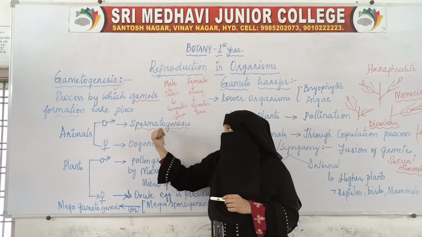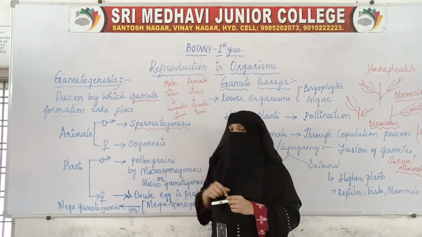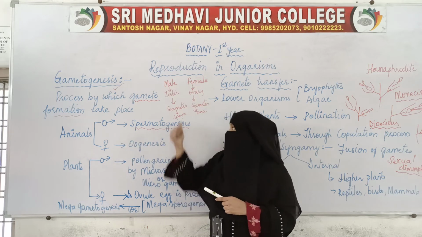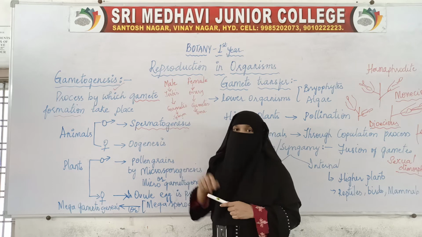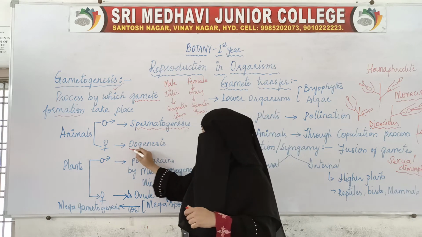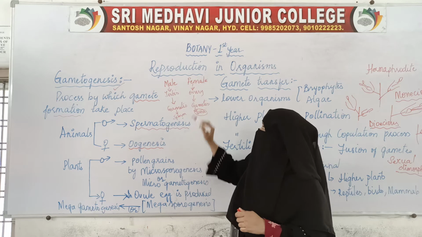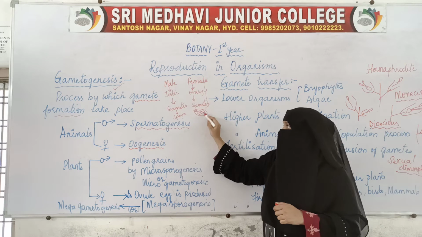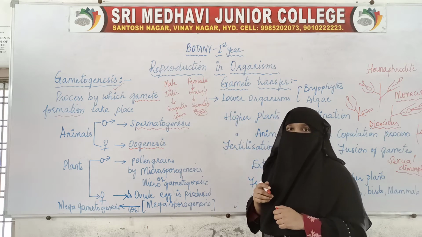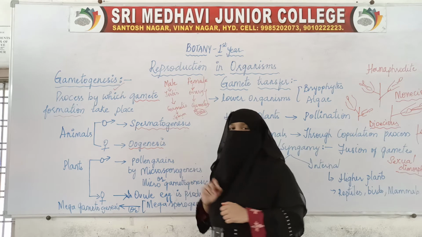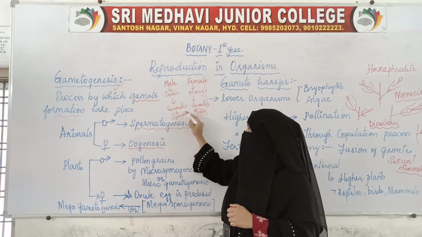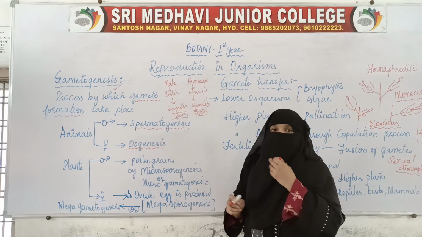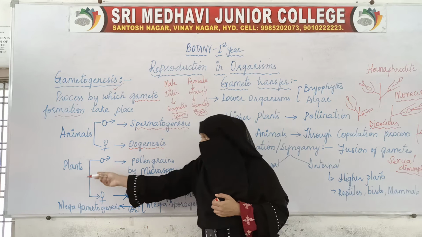When male organisms form the male gamete, that process is called spermatogenesis, and when female organisms produce the female gamete, that process is called oogenesis. This whole process which is responsible for the formation of ova is called oogenesis. The formation of sperm, the male gamete, is called spermatogenesis. This was in animals, whereas in plants,